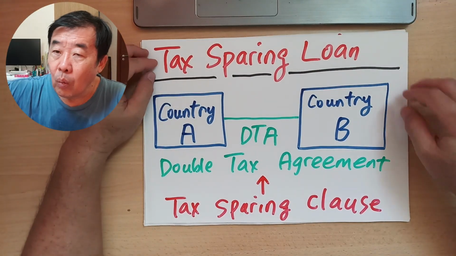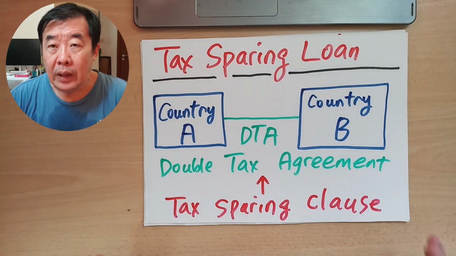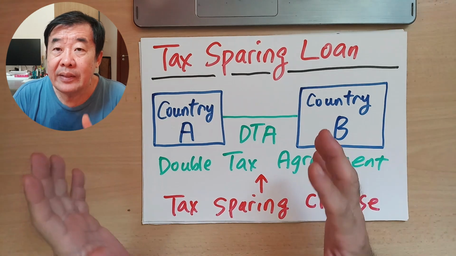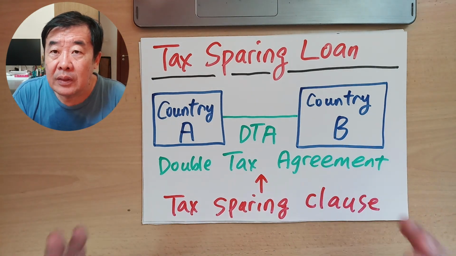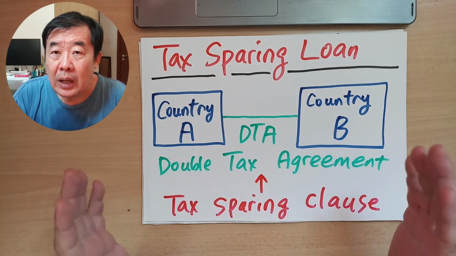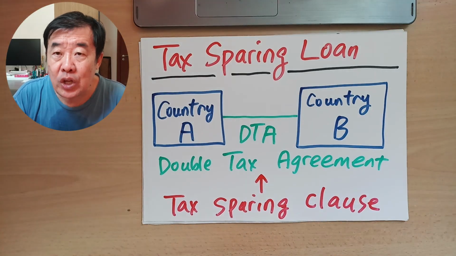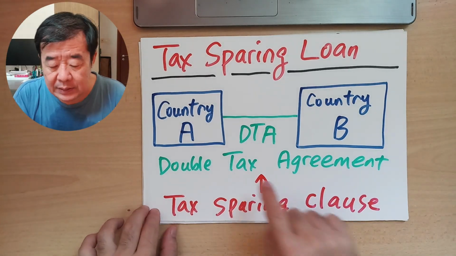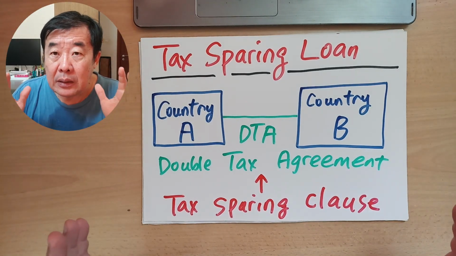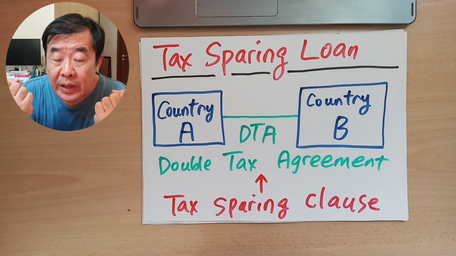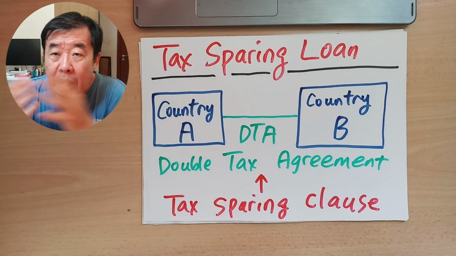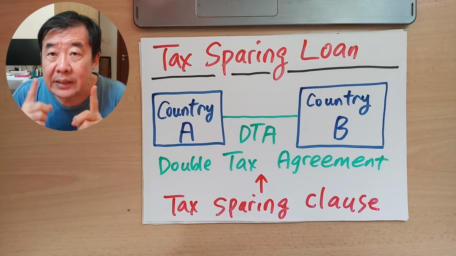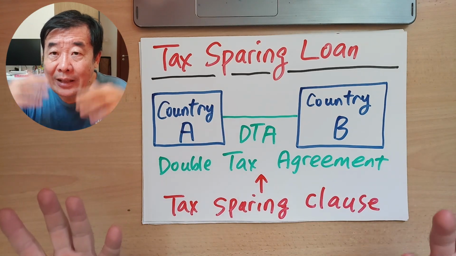Now, what is a tax-sparing loan? A tax-sparing loan is a loan that takes advantage of the tax-sparing clause in a double taxation agreement. So I need to explain what a double tax agreement is. A double tax agreement is between two countries, country A and country B. They sign an agreement to make sure that a single taxpayer is not taxed twice.